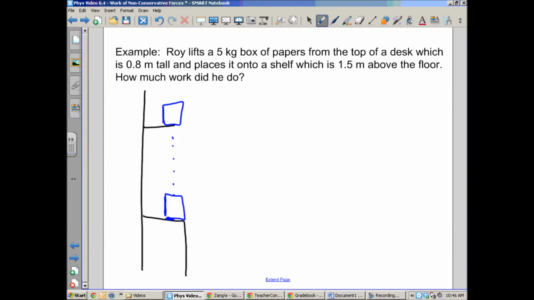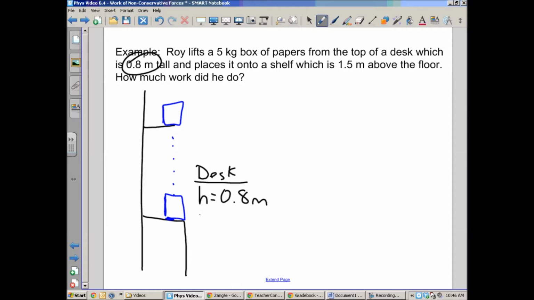Just like always, we want to think in terms of height and velocity, and you need to think about specific points in the object's motion. In this problem, there are 2 points in the object's motion that we care about. There's what's happening when it's on the desk. Well, we know the height is 0.8 meters. And presumably the papers were just sitting there.